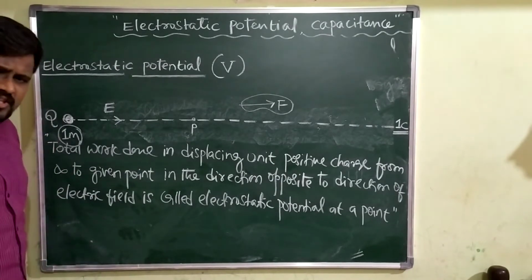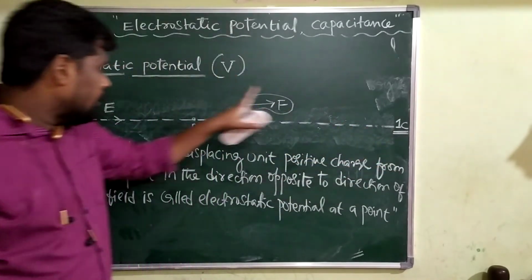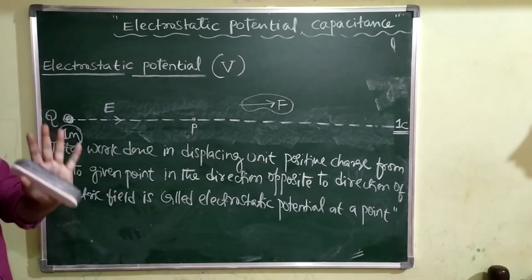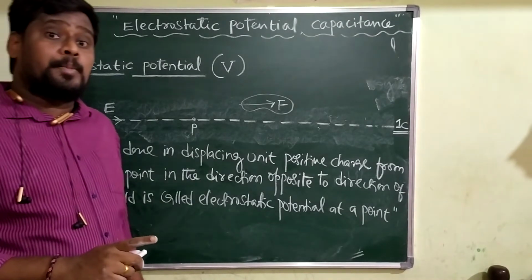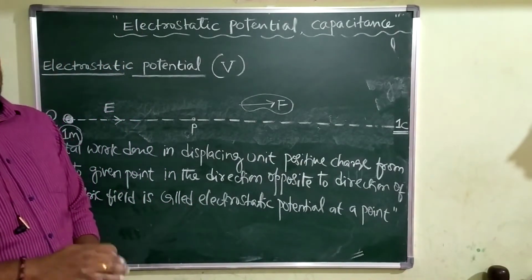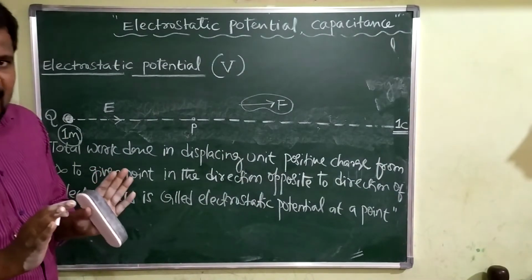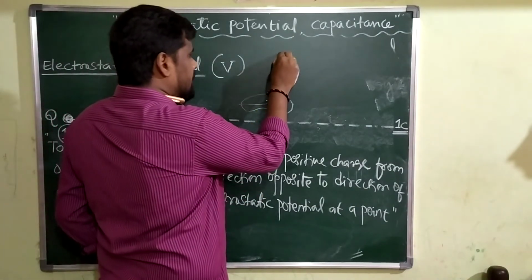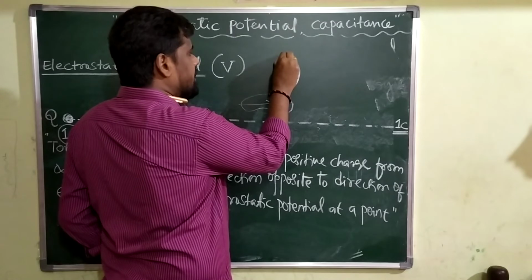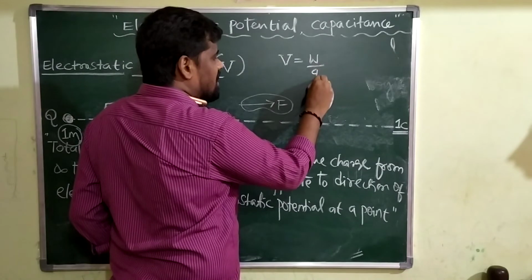Work done in displacing a charge from infinity to a given point in the direction opposite to the direction of the electric field is called electrostatic potential energy. Then work done per unit positive charge, we will call it electrostatic potential. Electrostatic potential at a point is given by work done per charge.